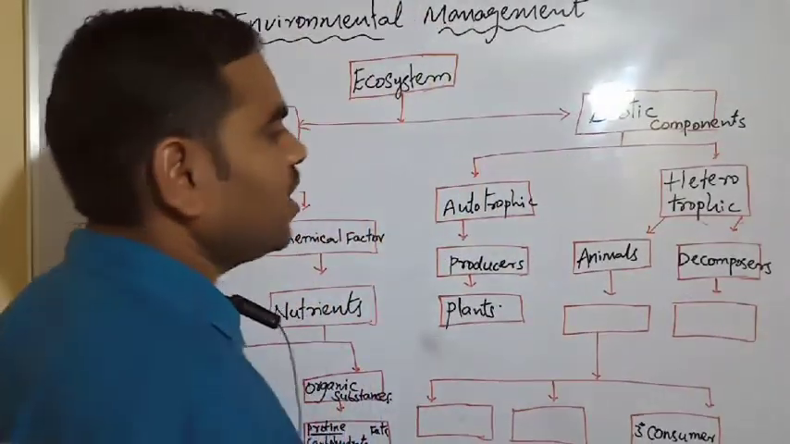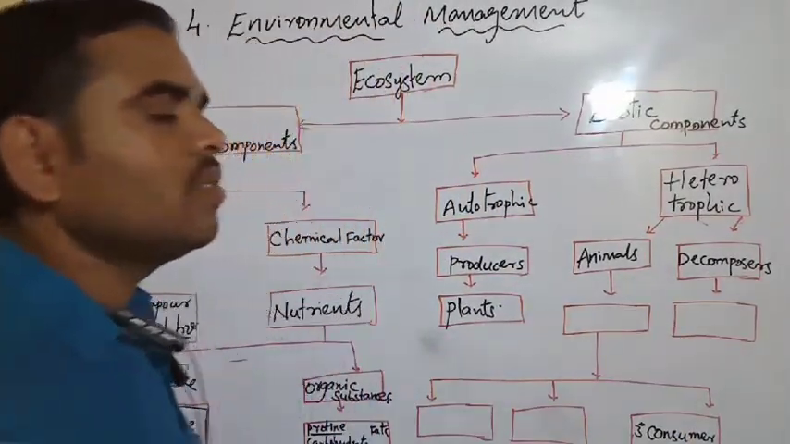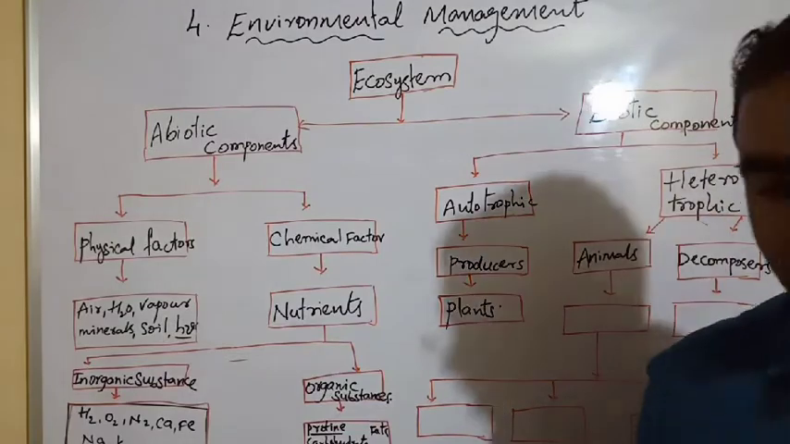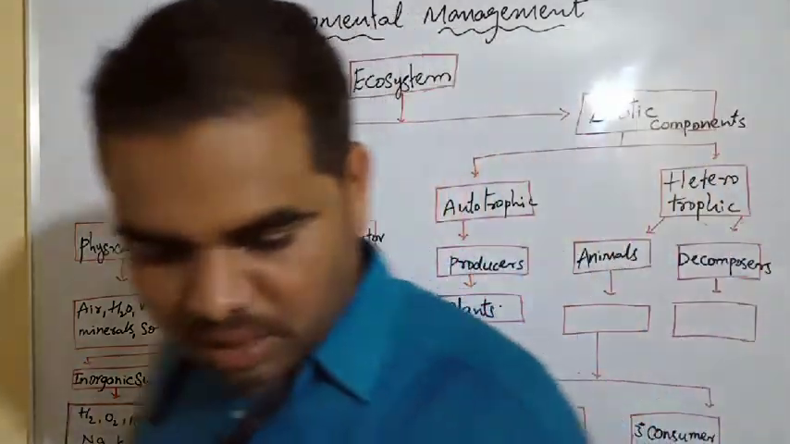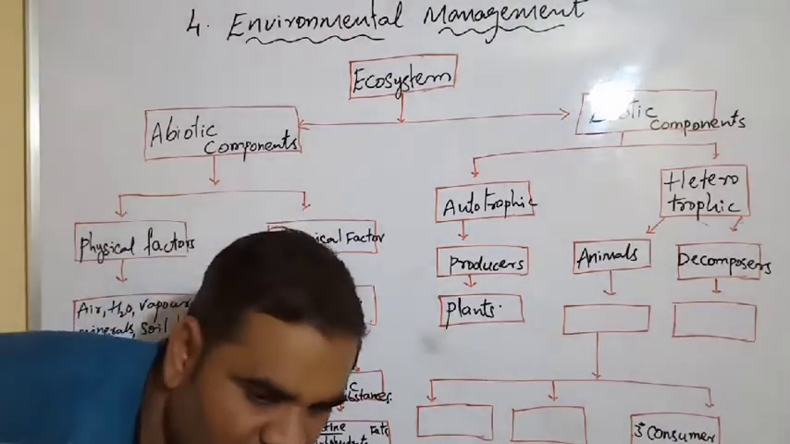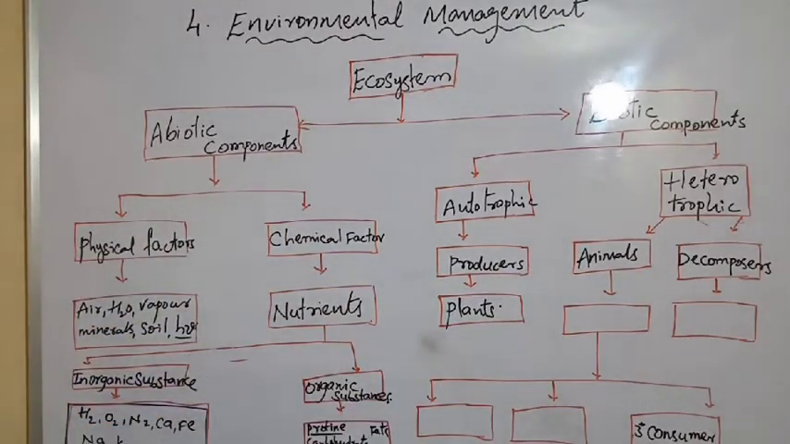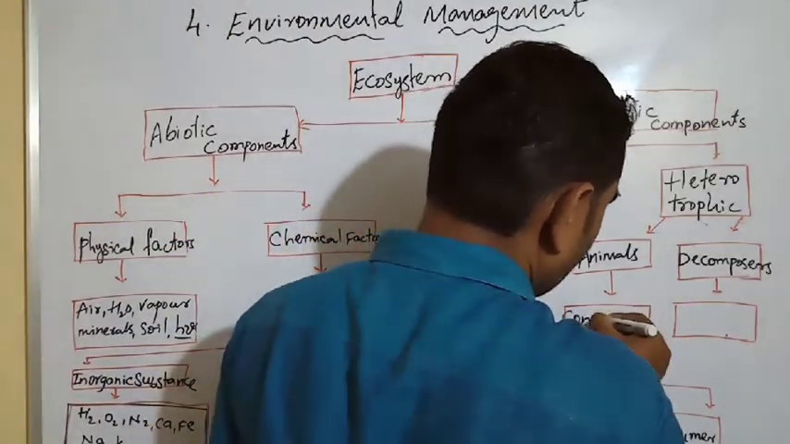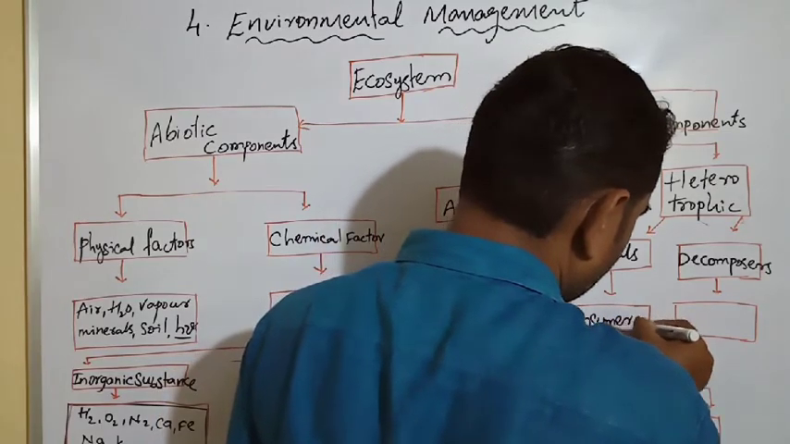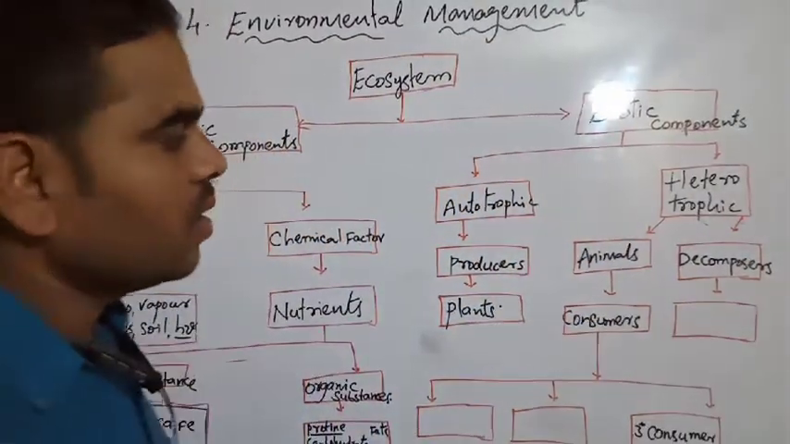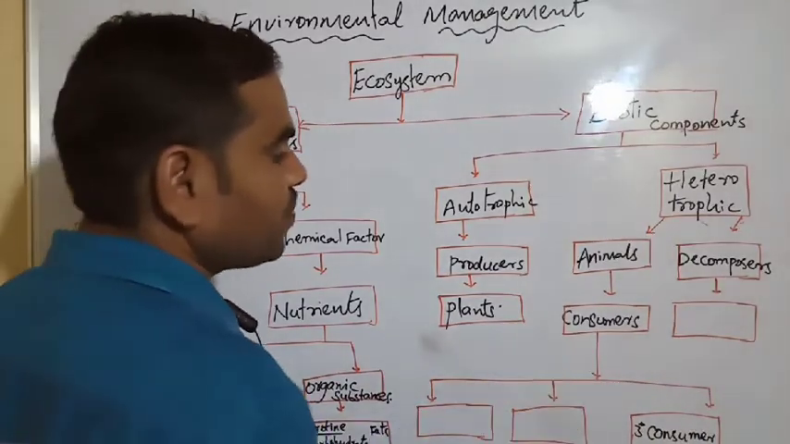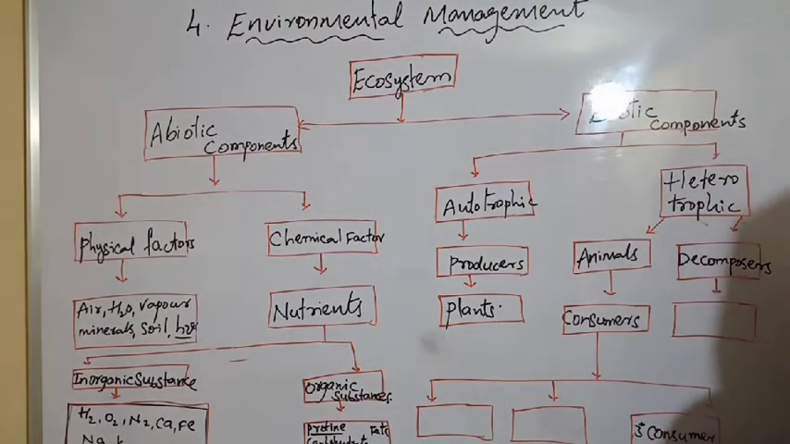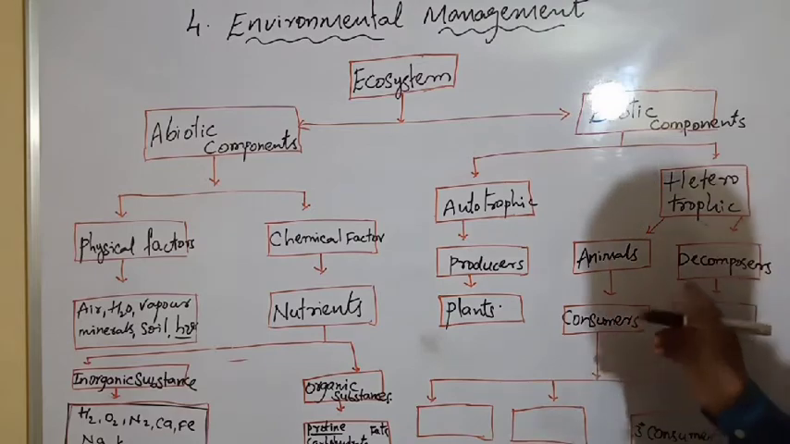Heterotrophic. Heterotrophic is again divided into two types, animals and decomposers. Next we see the animals. What are animals? Animals are consumers. We have to write consumers here. Animals are consumers because animals do not prepare their own food. Animals are heterotrophs.